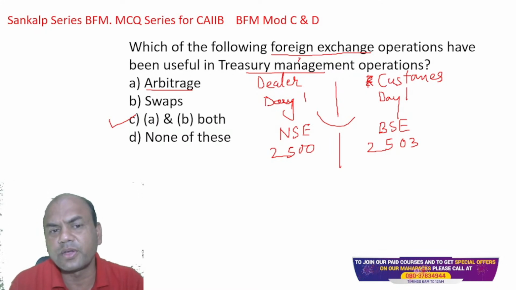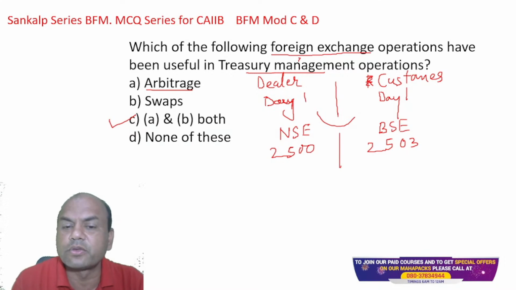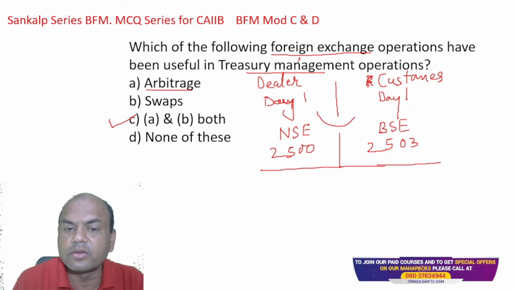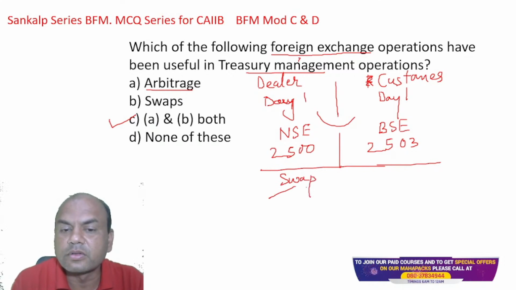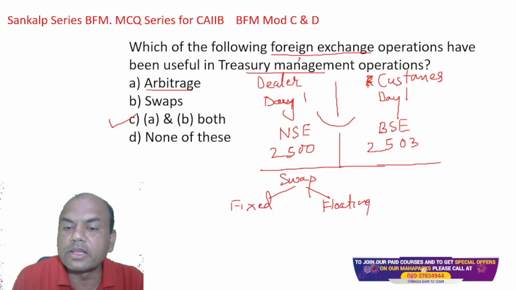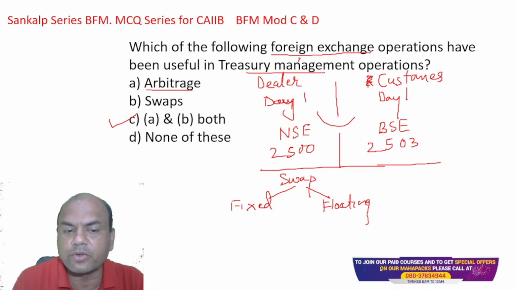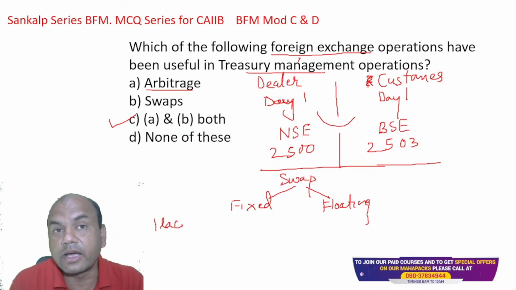Safest. Okay. Swap means what? Swap is different. In a swap, always remember, there is one leg which is fixed and the other leg that is floating. One leg is fixed, other leg is floating. For example, if I take 1 lakh rupees from you and I guarantee you a 7% rate of interest, this is what is fixed.